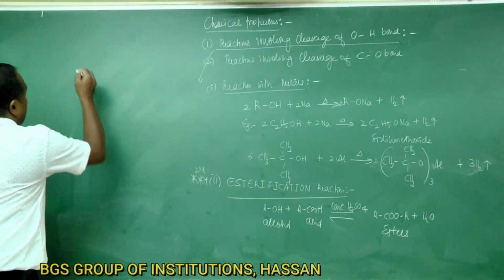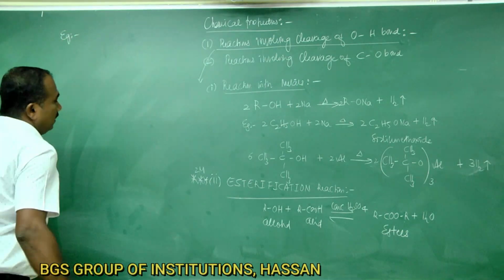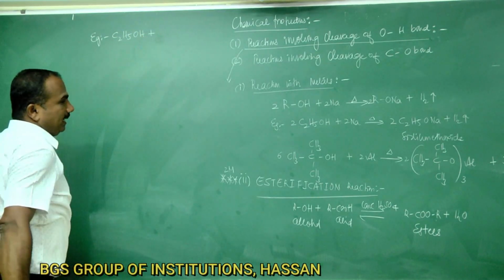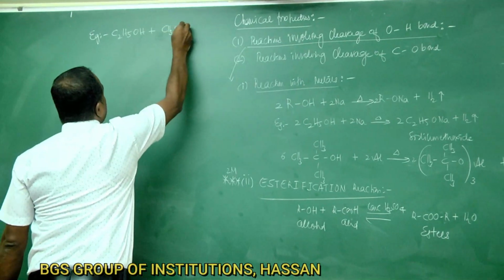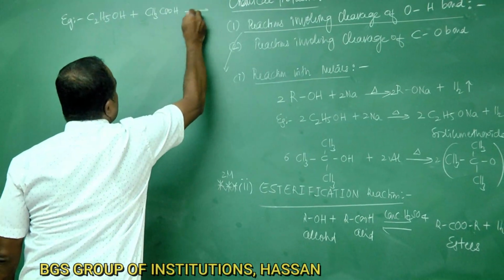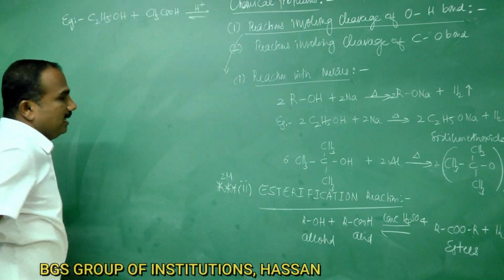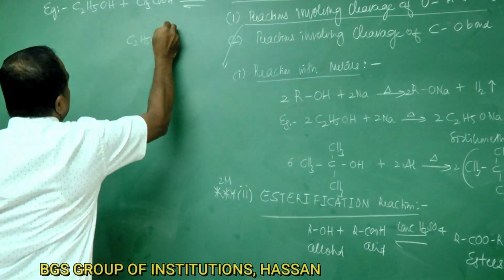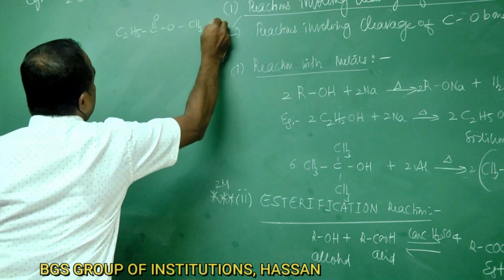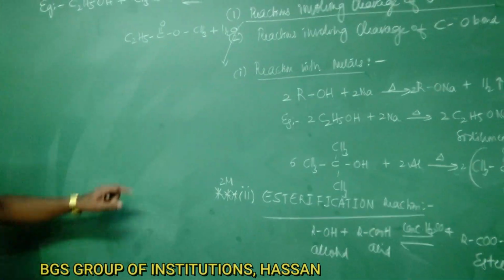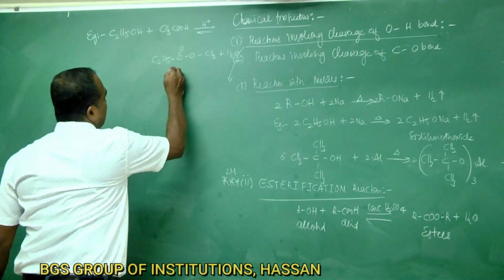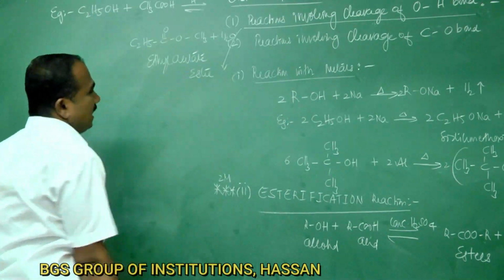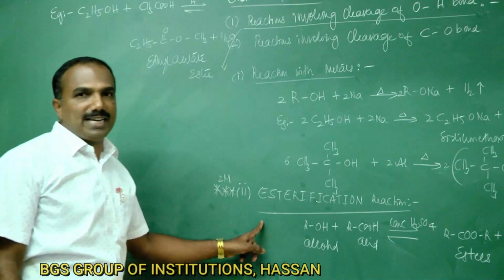Example for this reaction: when ethyl alcohol, C2H5OH, is heated with acetic acid, in presence of concentrated sulfuric acid, esters are formed, CH3COOC2H5 plus H2O. So that is ethyl acetate ester. Ethyl acetate ester is formed. This reaction is called esterification reaction.